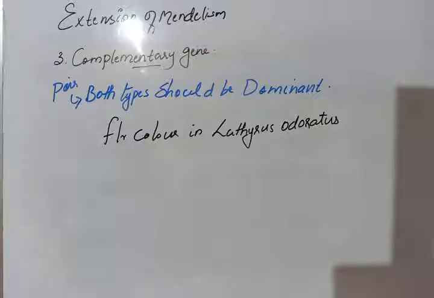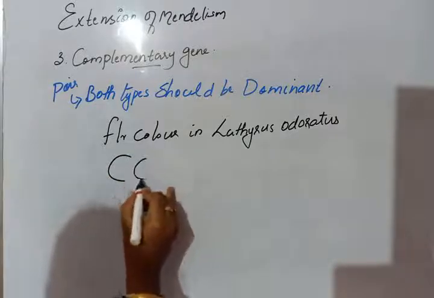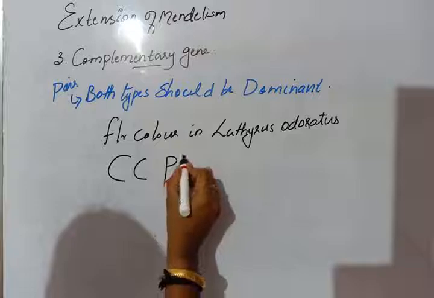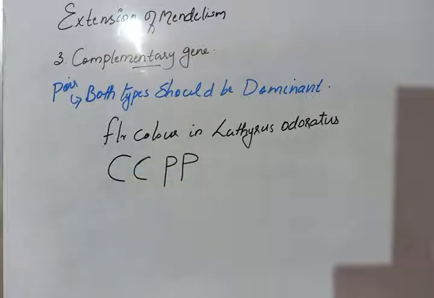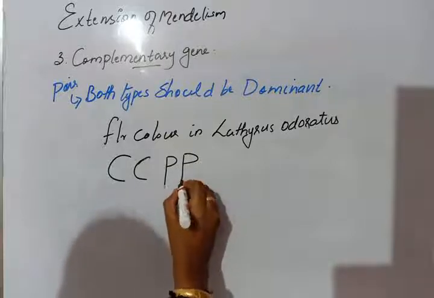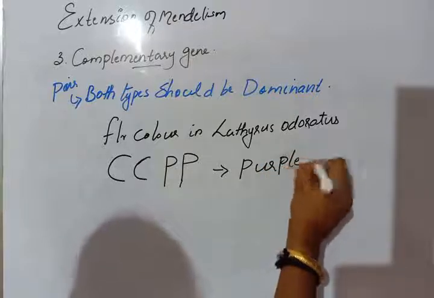So the genes are capital C, capital C, capital P, capital P. So this will give purple color to the flower.